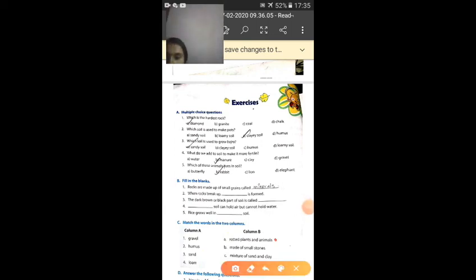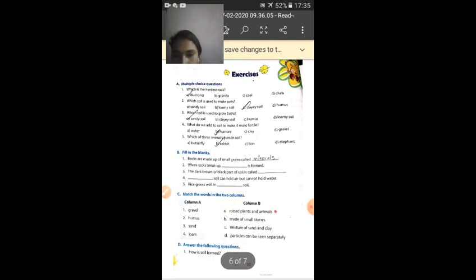Gravel is made up of small stones. Humus is rotted plants and animals. Loam is a mixture of sand and clay. And sand is particles that can be seen separately.